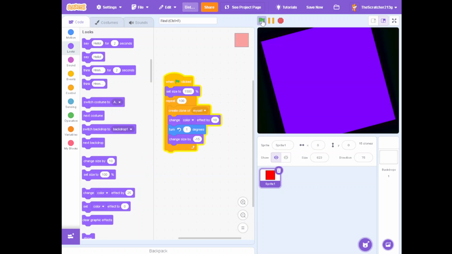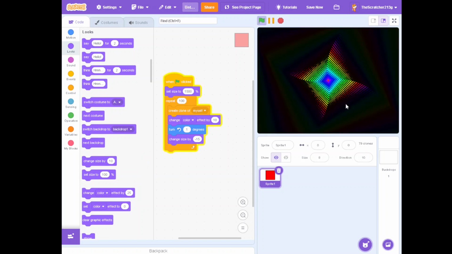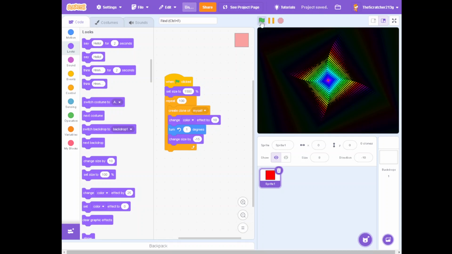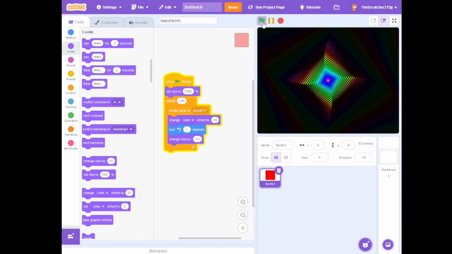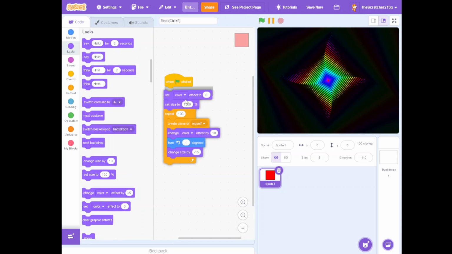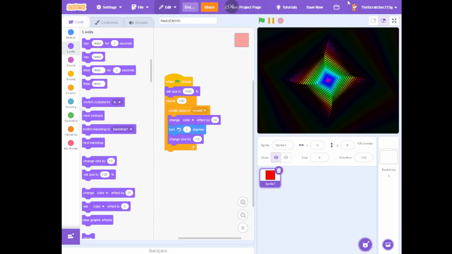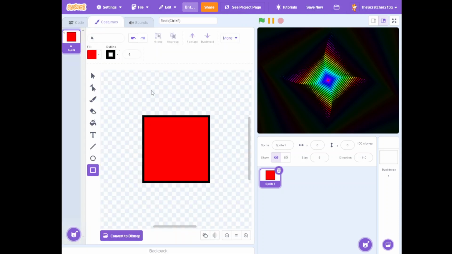So as you can see, it does this little thing here. And then delete the outline.